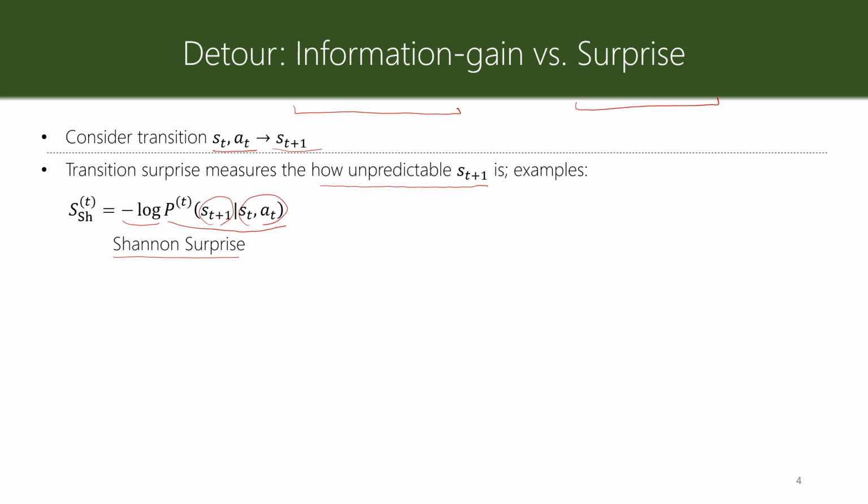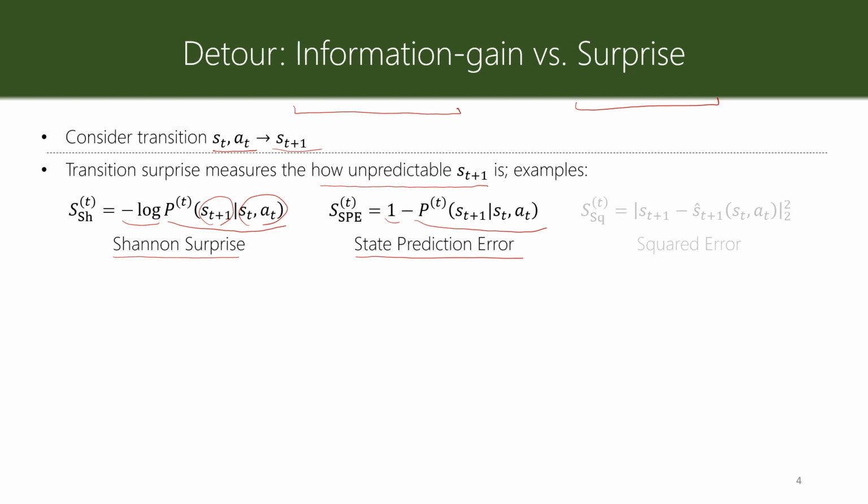So the less likely this transition, the more surprising it is. Another definition is a state prediction error, which is simply 1 minus this transition probability. Very similar to the Shannon surprise, but now instead of being logarithmically decreasing with the probability, it is linearly decreasing with probability. Both say the less likely transitions are more surprising.